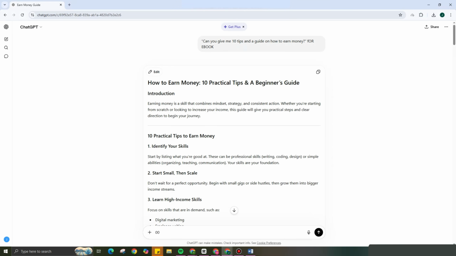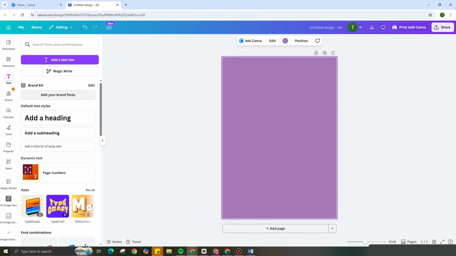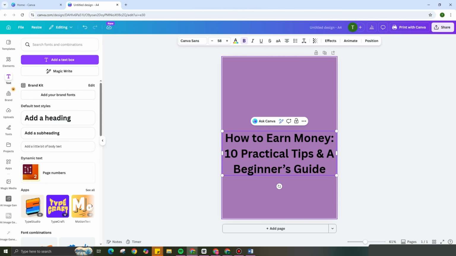then it's time to look for the right font. So I'm going to copy first the title of my ebook. Okay, copy, go back to Canva, tap on the text icon or add a text box or add a heading, everything is up to you, and then paste the title.